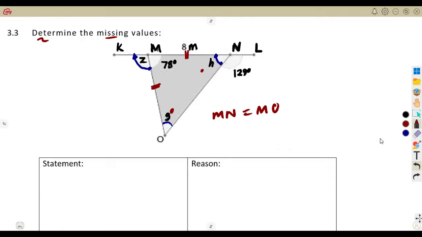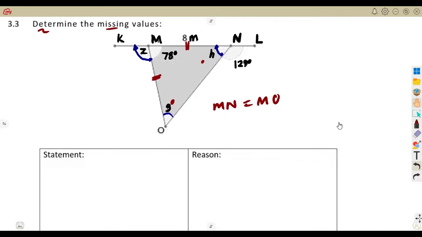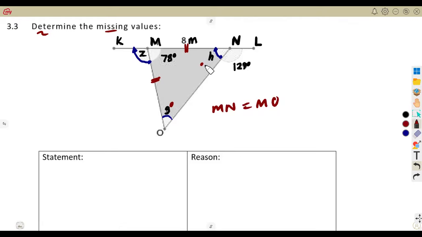So how are we going to obtain this angle that we are referring to as G or H? G is equal to angle H. So from 180 degrees, we are going to subtract, remember, angles in a triangle, that's 180 degrees minus 78.